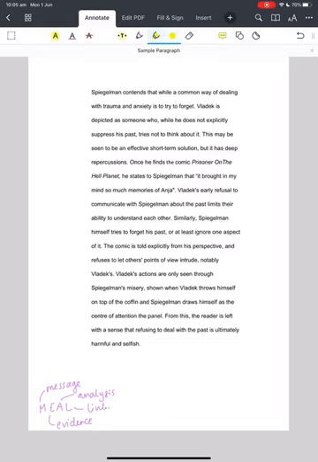Spiegelman contends that while a common way of dealing with trauma and anxiety is to try to forget. All right, so what is it about this statement that makes it a good one? The first thing I'm noticing is that they've used the author's name. That's really an important feature in a message statement. We do want to use the author's name. We also might want to try and get the title of their text in there as well, but always the author's name. The second thing I notice is the word contends. This is an analytical verb.